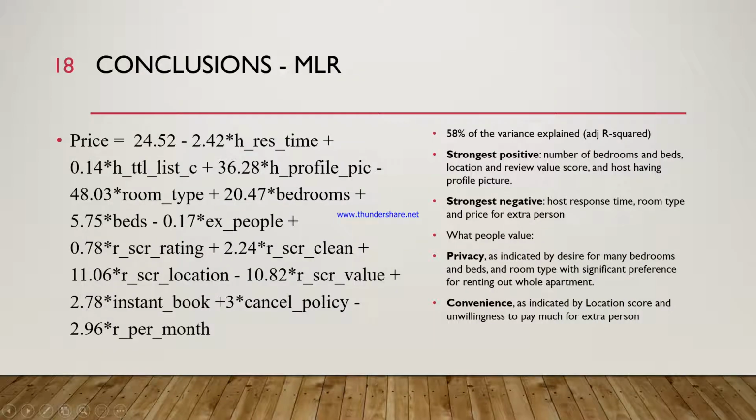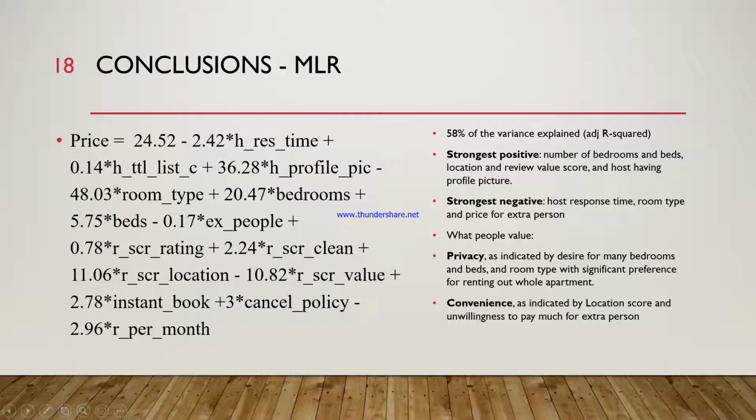Moving on to conclusions, I just want to remind that our multiple linear regression model captures 58% of variance explained as measured by our adjusted R-square. Here we can see on the left hand side all the factors that statistically significantly influence Airbnb price per night. Of these, the ones with the strongest positive effect are number of bedrooms and beds, location, and review value score, and also host having a profile picture. The strongest negative effect is seen from host response time, room type, and price for extra person.